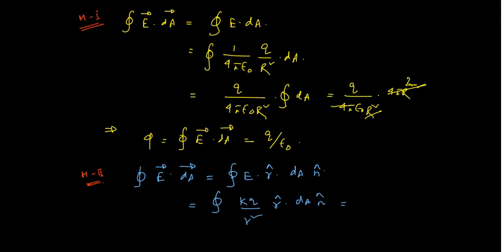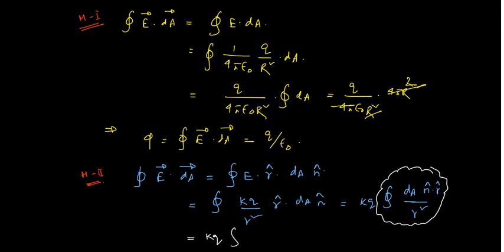So I can take kq out of the integration. What are we getting? dA n cap dot r cap by r square. All right. Now, if you closely look at this term, this is nothing but the solid angle, right? So that is equal to kq closed integration of d omega.